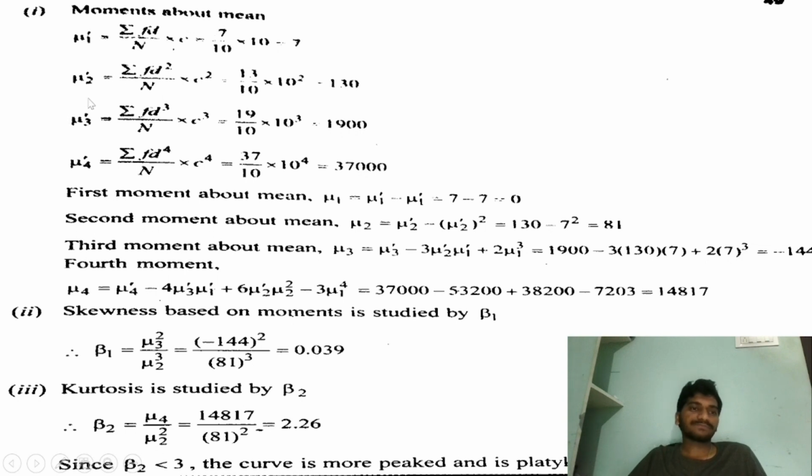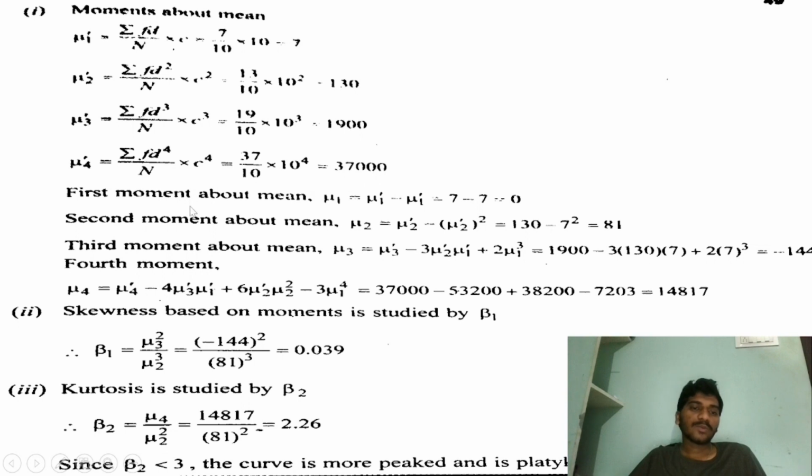And the next moment will be summation of fd square by capital N into C square, and the value will be 13 by 10 into 10 square, equals 130. And the next moment will be summation of fd cube by capital N into C cube, equals 19 by 10 into 10 cube, equals 1900. And the next moment will be summation of fd power 4 by capital N into C power 4, equals 37 by 10 into 10 power 4, equals 37,000.